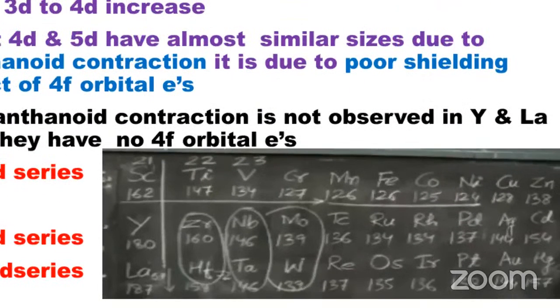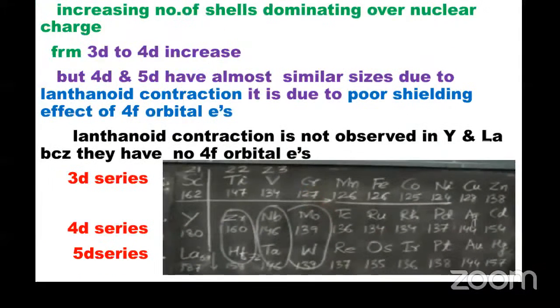For example, zirconium to hafnium: zirconium's atomic radius is 160 picometers and hafnium's is 159. Niobium and tantalum are both 146, and molybdenum and tungsten are both 139. The 4d series elements have atomic sizes similar to the 5d series because of lanthanide contraction due to the poor shielding effect.